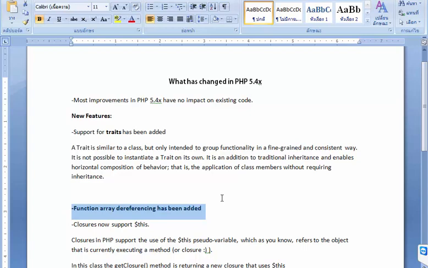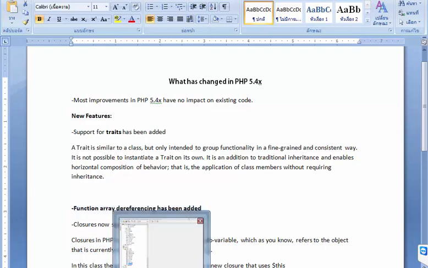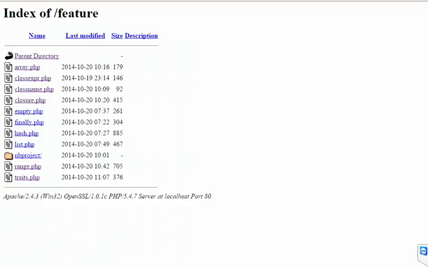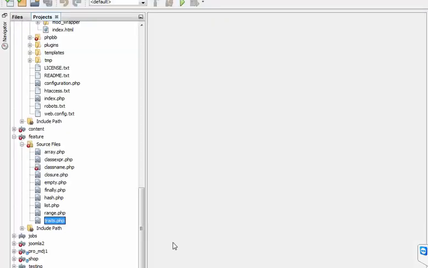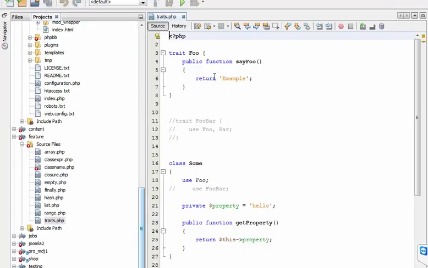It is an addition to traditional inheritance and enables horizontal composition of behavior, that is, the application of class members without requiring inheritance. So, we have an example here for using PHP's new feature, traits.